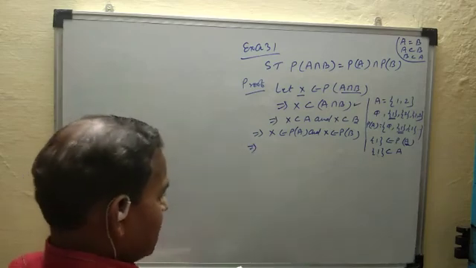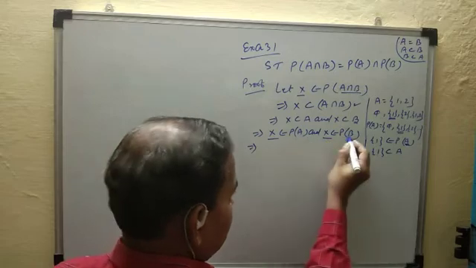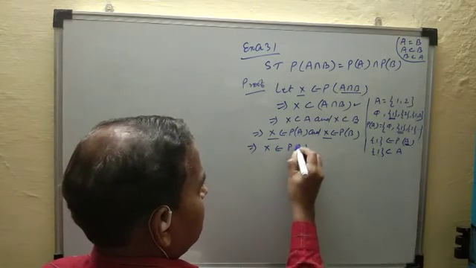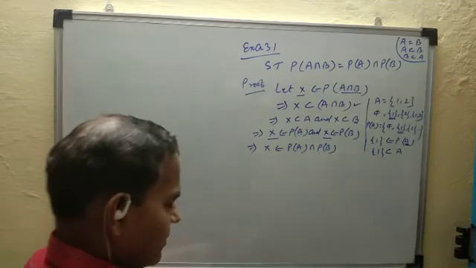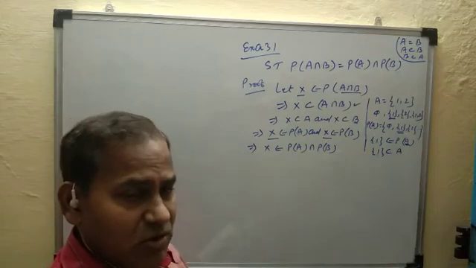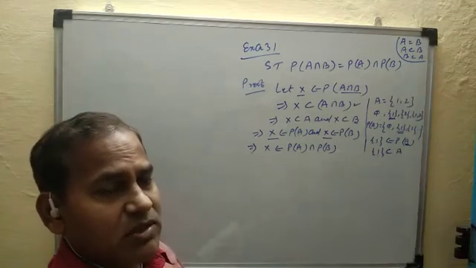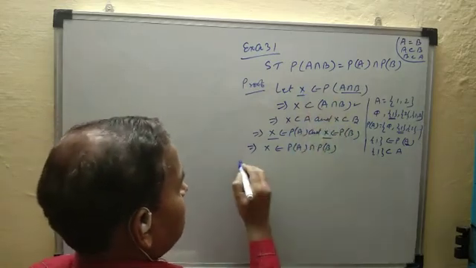This implies X belongs in both sets, so this implies X belongs in the power set of A intersection the power set of B, because X belongs in P of A and also X belongs in P of B, so X belongs in their intersection. Now what element X did you suppose?